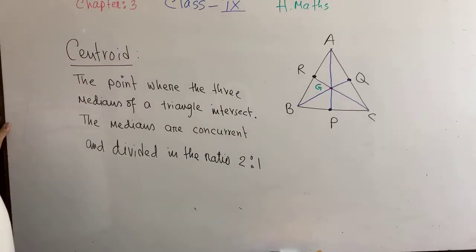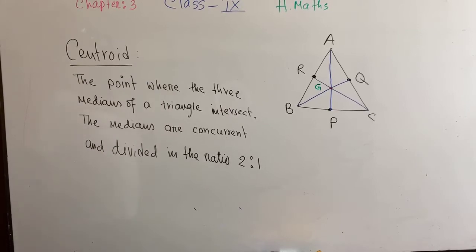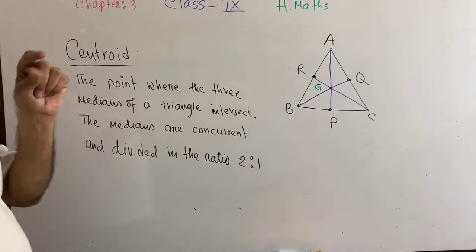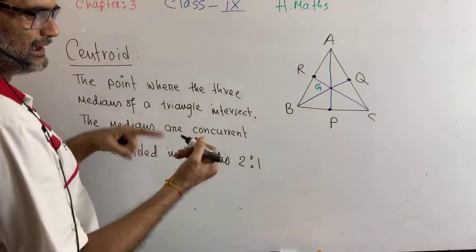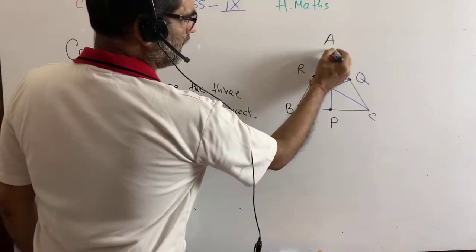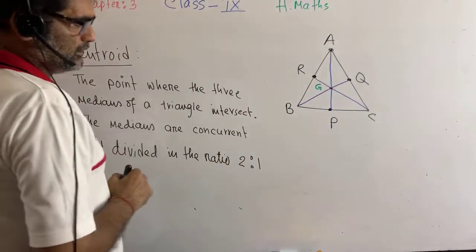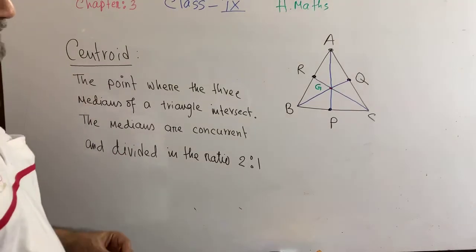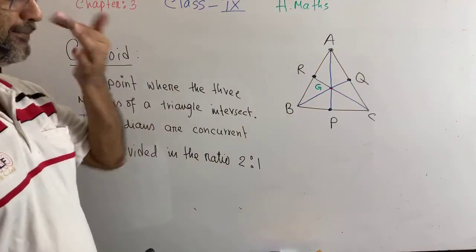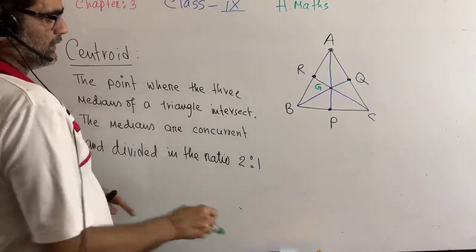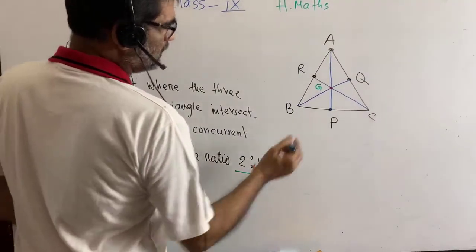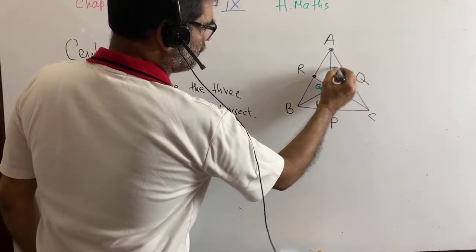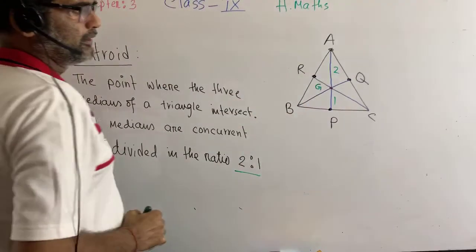I have mentioned 2:1. Actually, when we draw a median, it starts from A, I mean the vertex. The median AP has been drawn starting from A, right? That means 2:1. So from the vertex, it is 2 and it is 1. I think you have got it right.